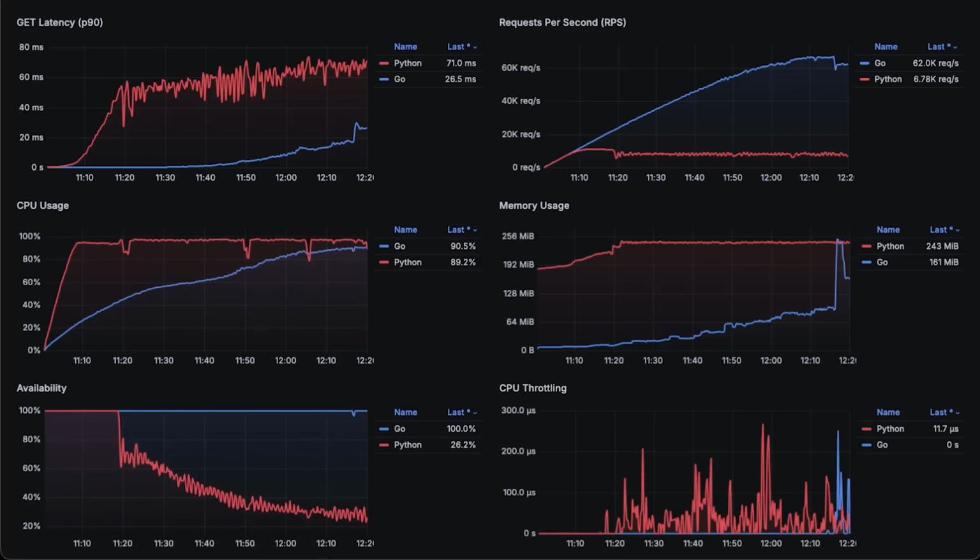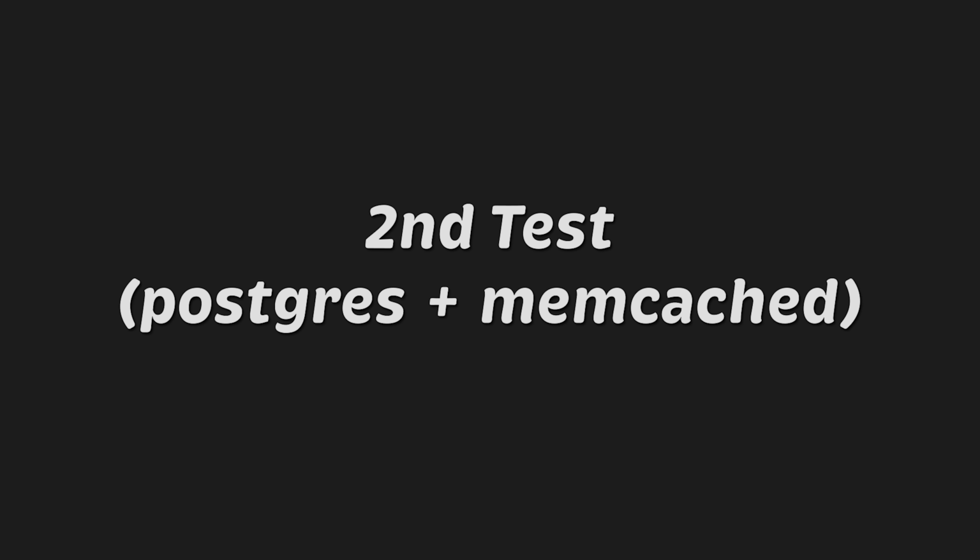Well, FastAPI didn't perform well in this test, but I'll keep testing different Python frameworks like Starlette, which FastAPI actually uses under the hood, or maybe even creating an ASGI Python app directly. So I can build a Python app which is close in terms of performance to Go applications.